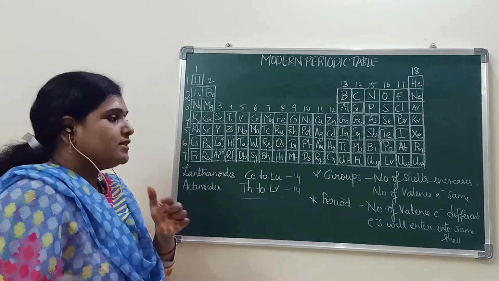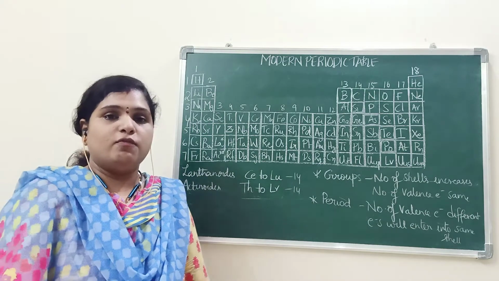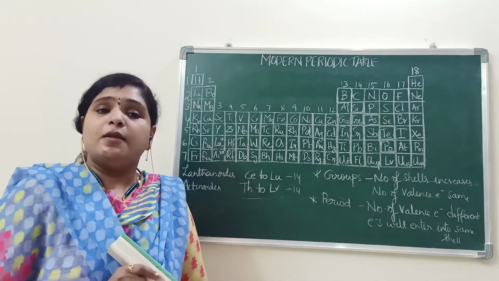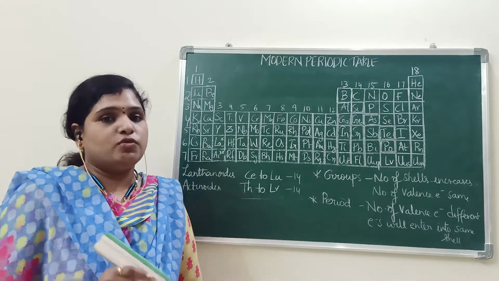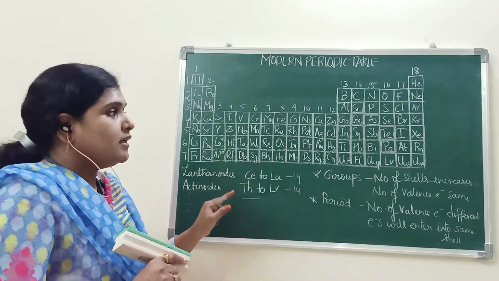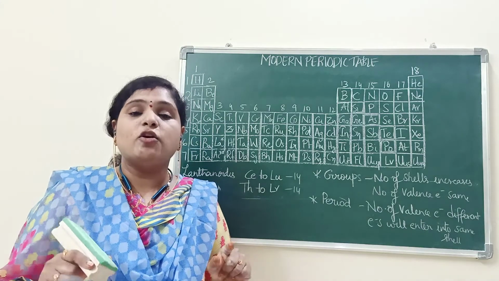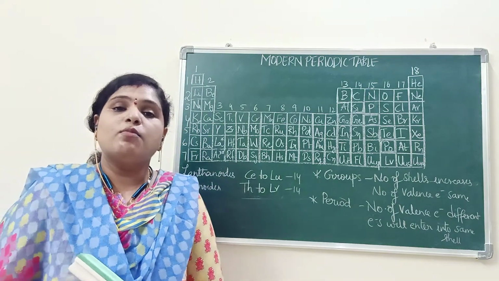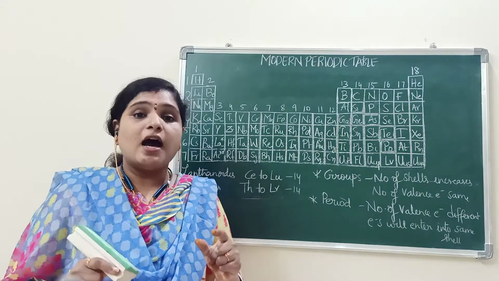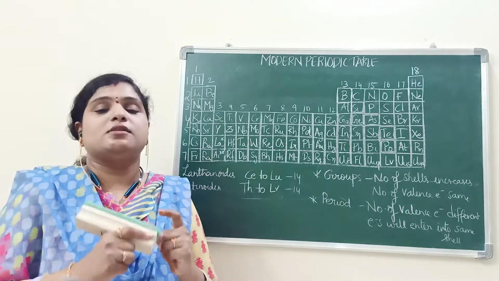Here, if we consider the properties of atomic radius, we have seen what is the basis for the modern periodic table. Once again, repeat the video if you haven't understood it the first time. What is the basis for the modern periodic table? Instead of atomic masses, they have considered atomic numbers. What does the modern periodic law state? The properties of the elements are the periodic functions of their atomic numbers.